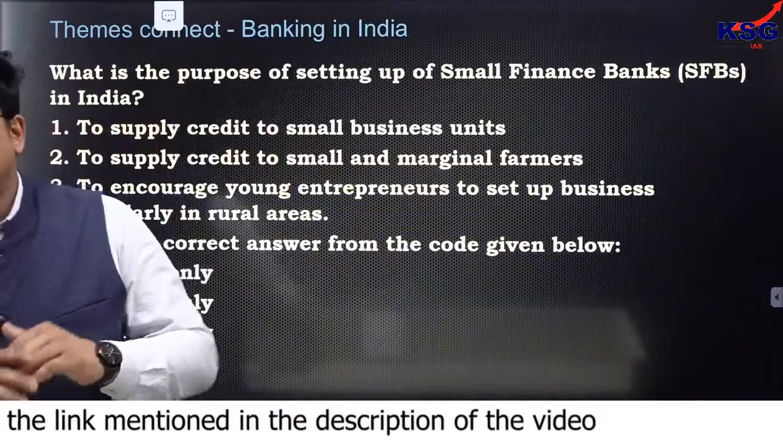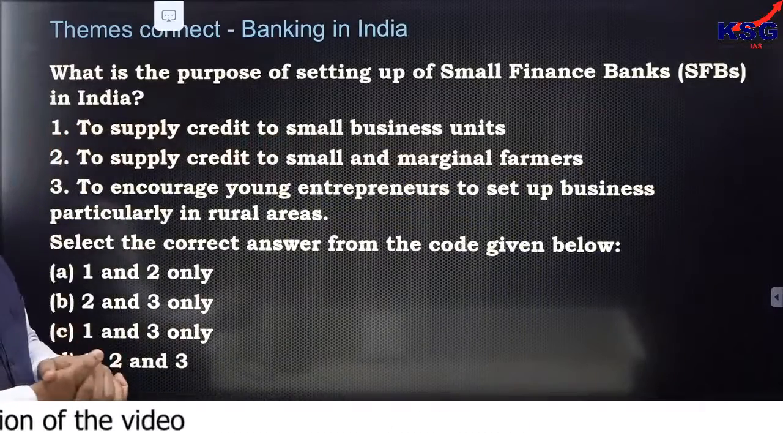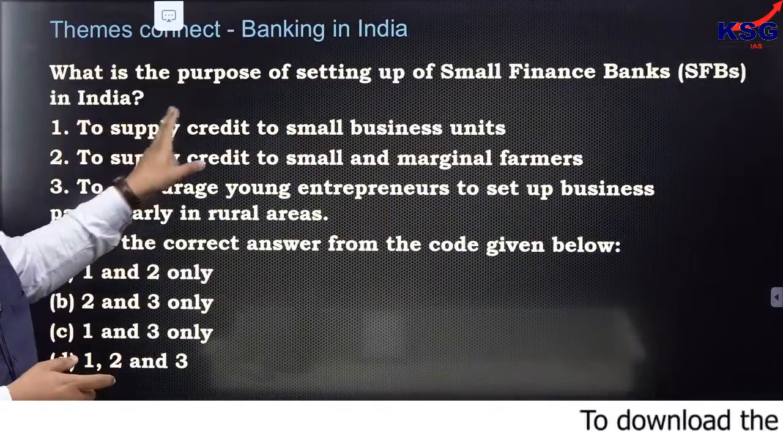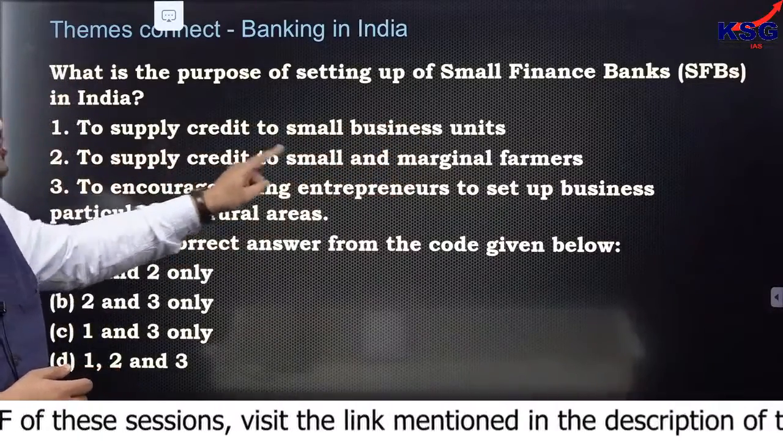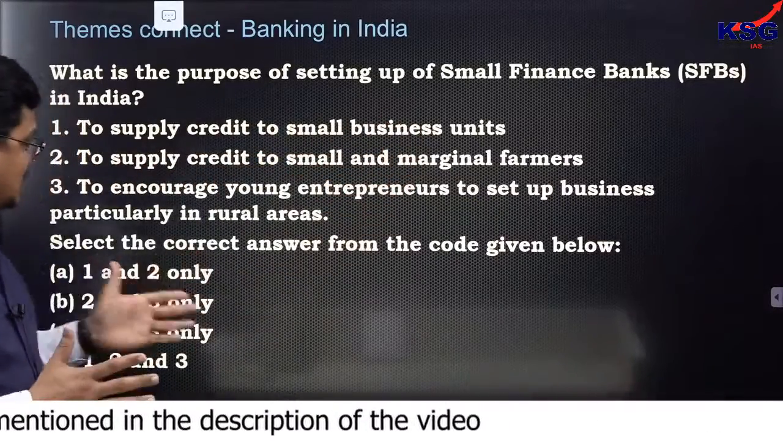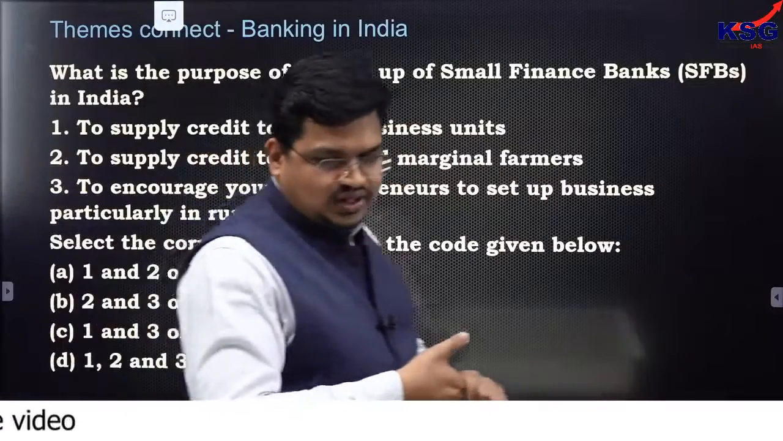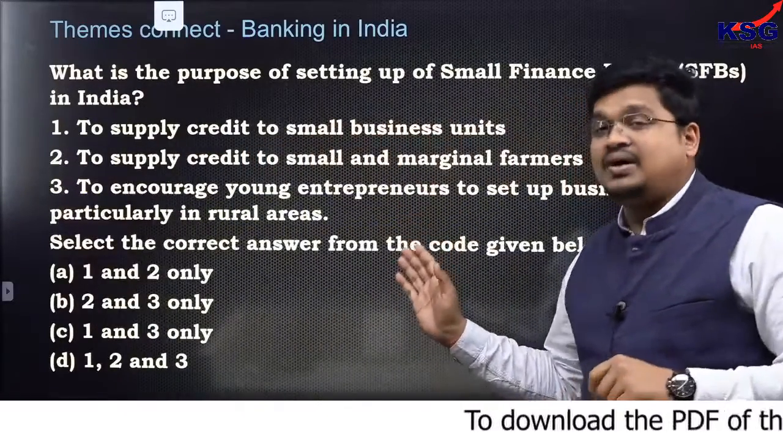If you see the nature or the objective of the small finance bank, that means to supply credit to small business units. Second, to supply credit to small and marginal farmers. So the answer is obviously 1 and 2, that is A only. But why have they asked this question?